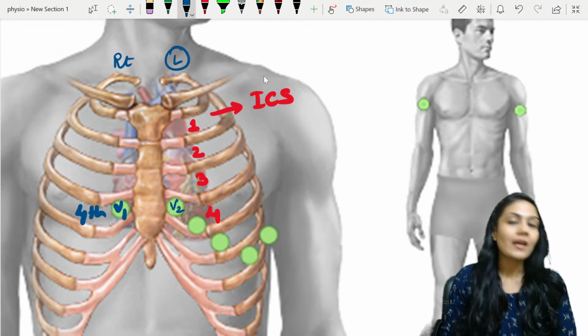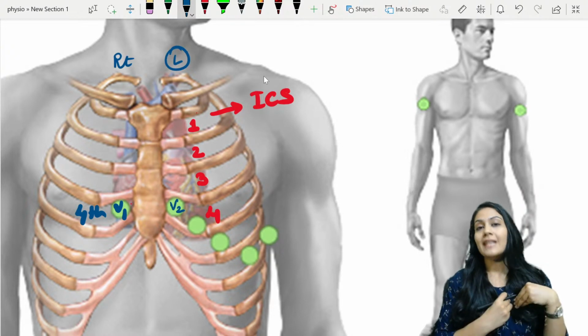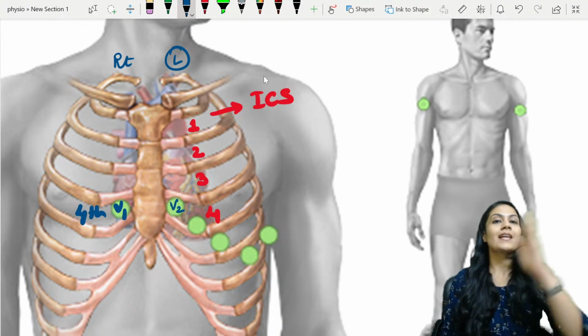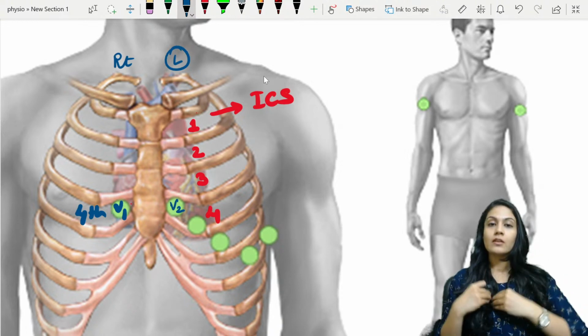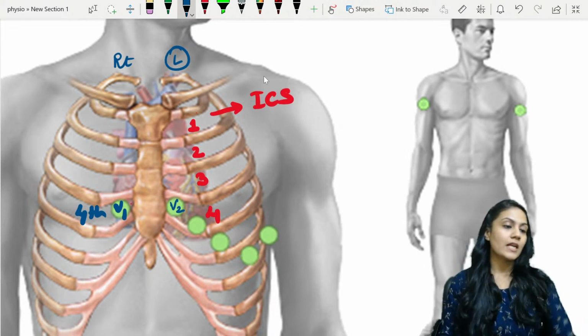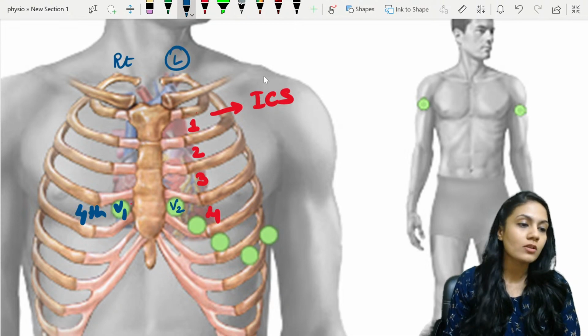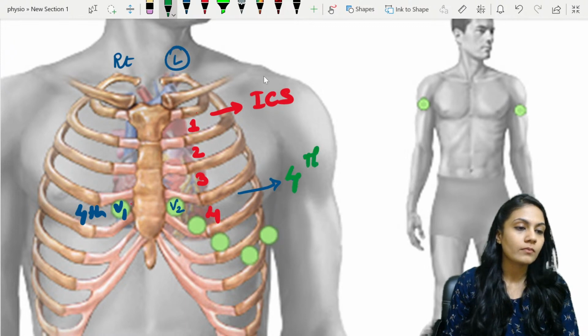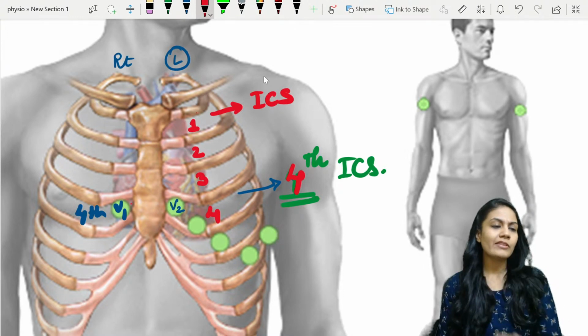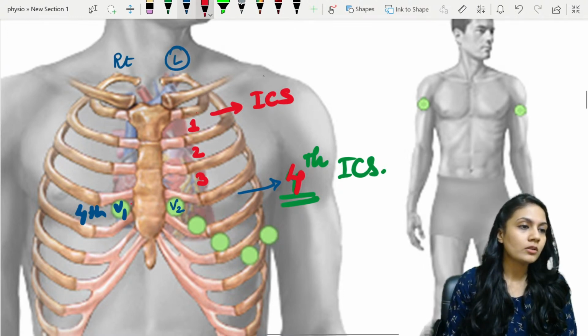Now understand, I attach the second lead on, again, the same intercostal space but on the left side of the sternum. So first lead on the right side of the sternum, second lead on the left side of the sternum, on the same fourth intercostal space. Right? Now, what about the third one? Just leave it for some time and let's see the V4.